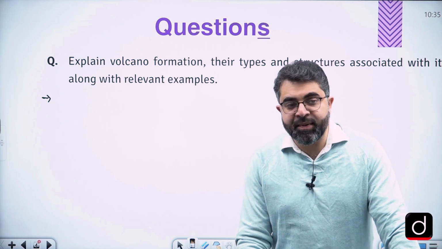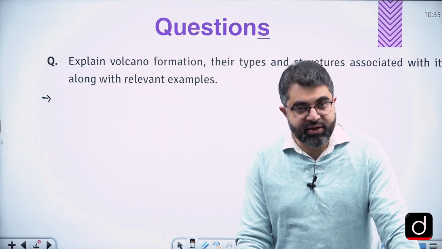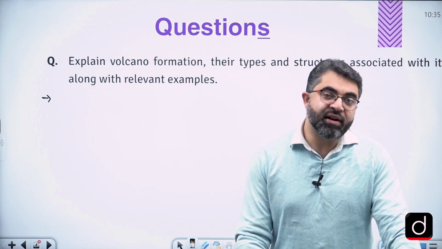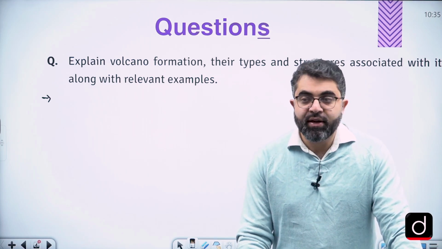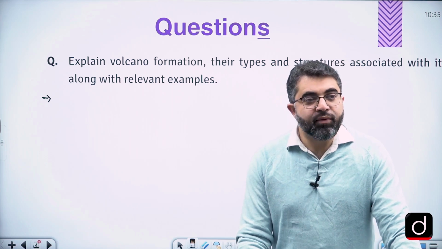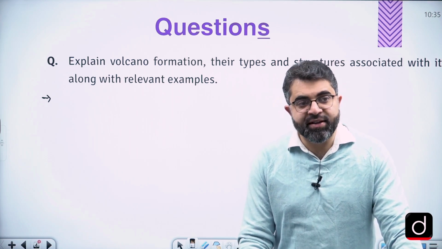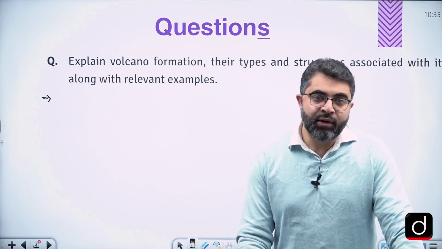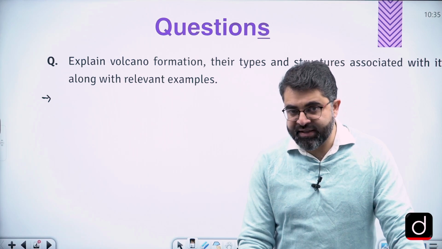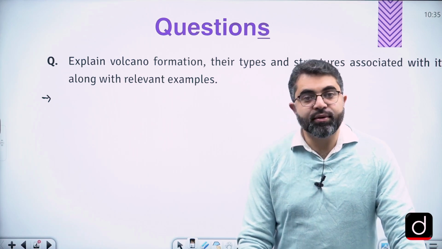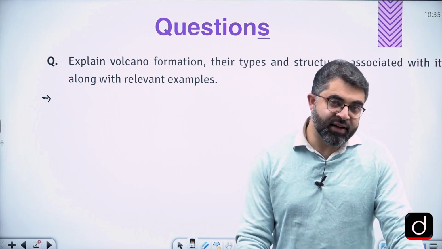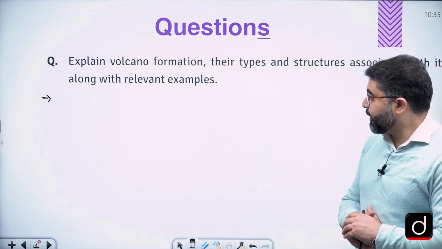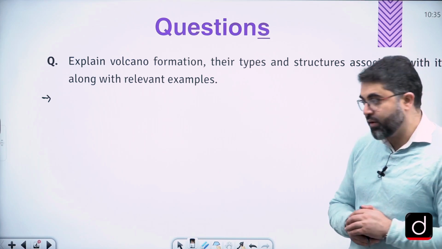Questions have also been asked on old fold mountains and young fold mountains: why are young fold mountains located at the continental margins? So we expect that volcanism is one of the topics that has not been specifically asked, although it has been indirectly asked. No direct question on volcanoes has been asked as of now. Considering that, we are starting with the first question on volcanoes: explain volcano formation and so on.